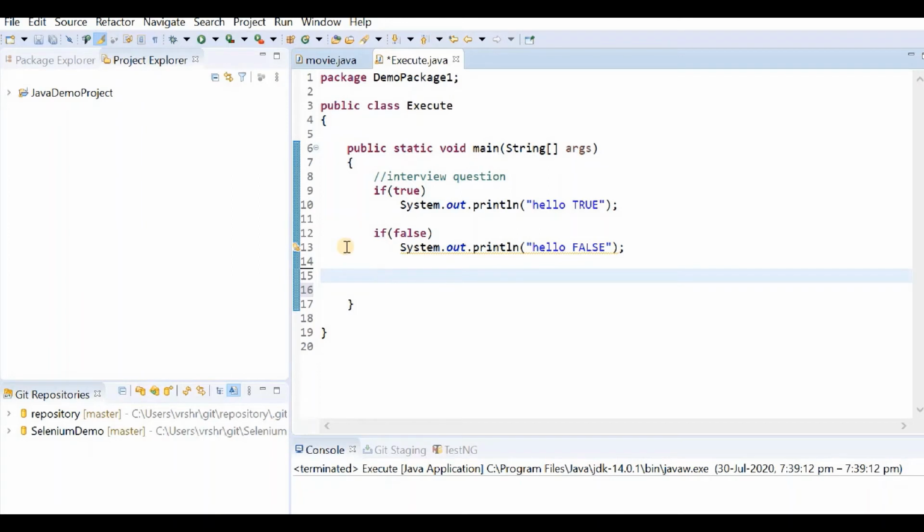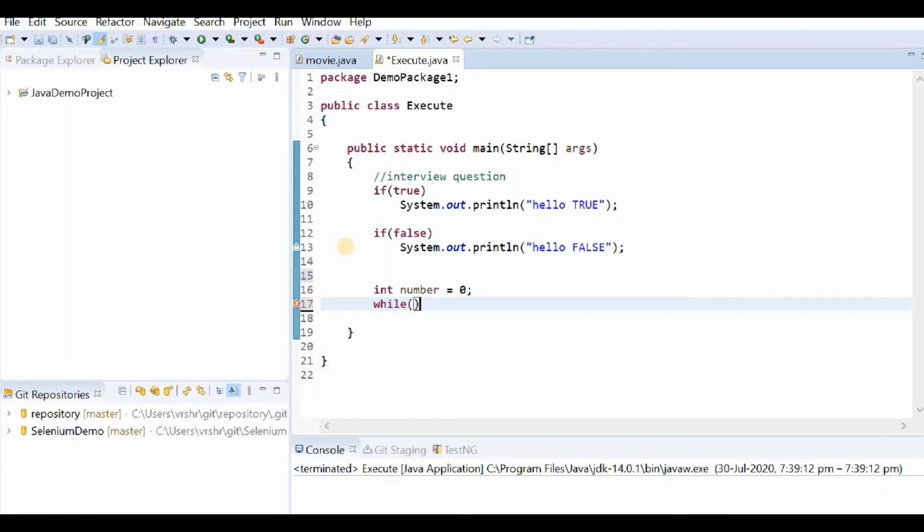Inside Eclipse, I have already created an execute class. Before I begin, a while loop is used for iterating over and over again until we terminate the loop with a terminating clause. So let us see an example. I'm going to write a program to print even numbers starting from 0 to 10. Both if and while loop will be used. First, I'm going to create a variable number and initialize it to 0. And then we need to iterate over this loop again and again so that we can print even numbers from 0 to 10. For that, I'll use the while loop.